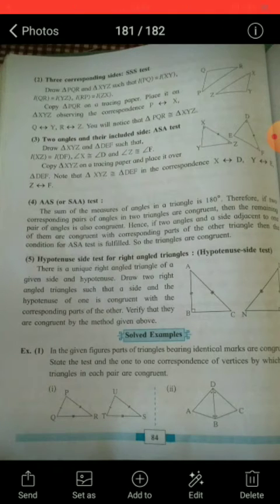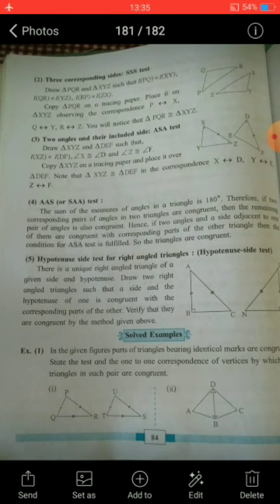Some solved examples are given here. You can see example number 1 on page number 84. Two triangles are given, triangle PQR and triangle UTS. State the test and the one-to-one correspondence of vertices by which the triangles in each pair are congruent. Here three sides are congruent, therefore by the SSS test the triangles are congruent, and the correspondence will be PQR correspondence UTS.